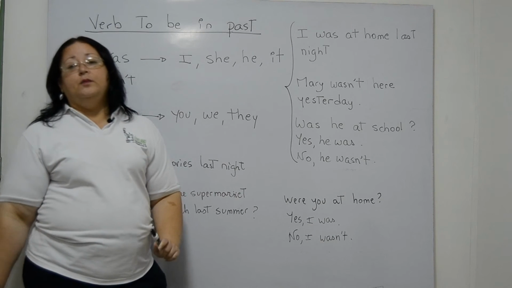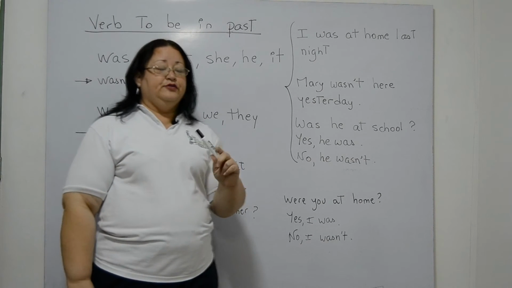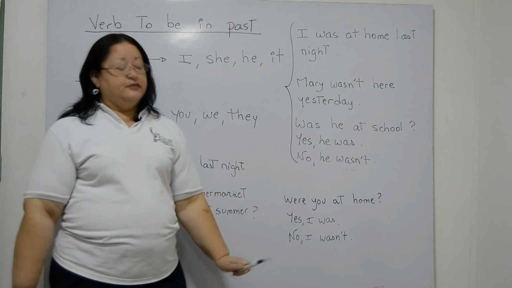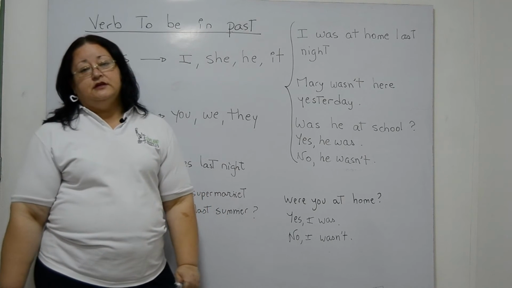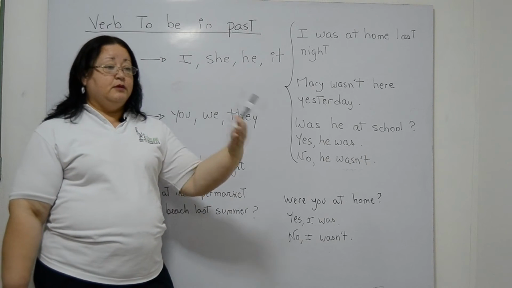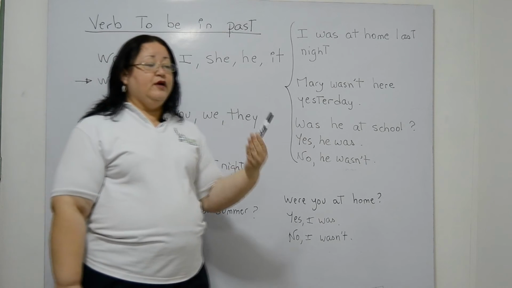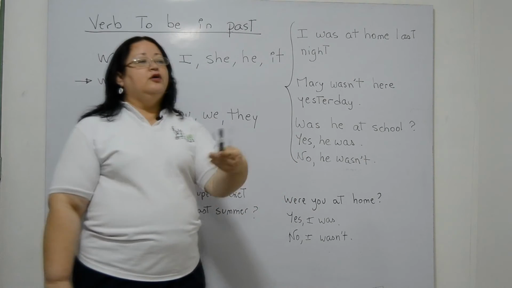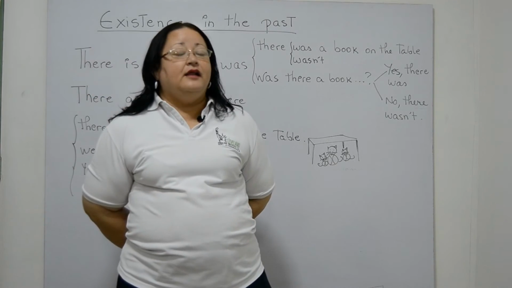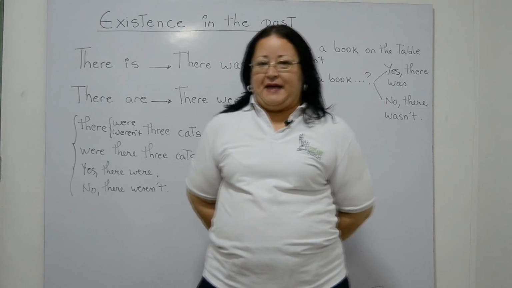Were you at home? I'm asking only one person. Yes, I was. No, I wasn't. How do we know? In the moment of speaking, we know if we are referring or talking to one person or several people.